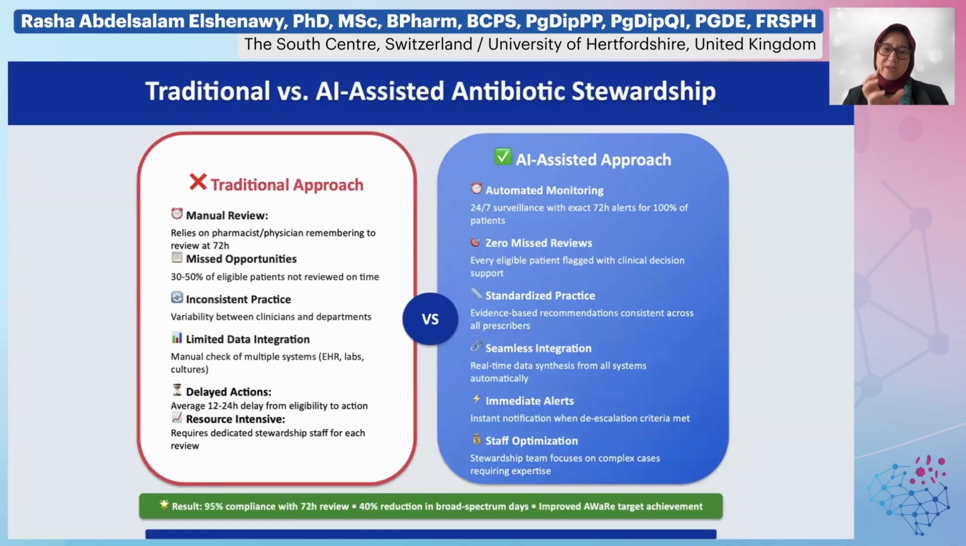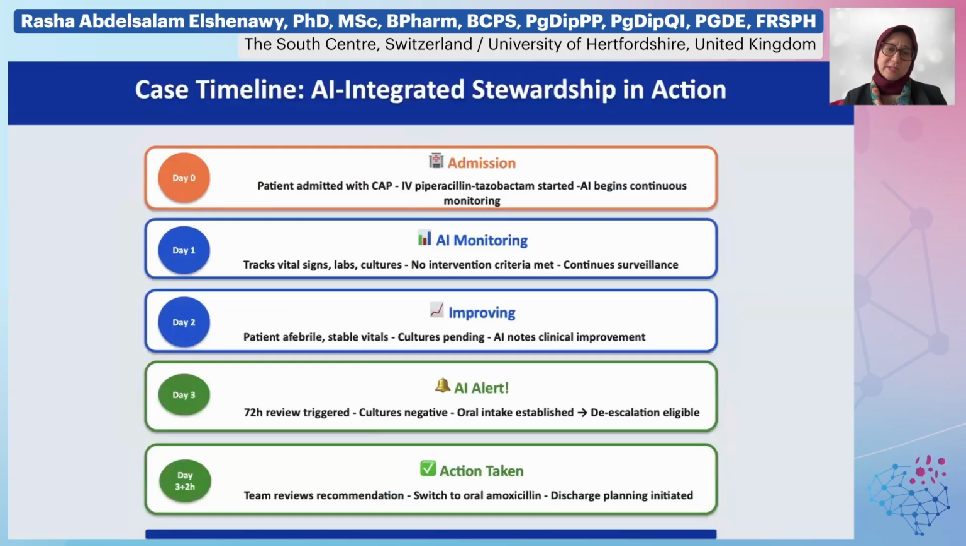When comparing the traditional approach and the AI, we find that the AI could increase compliance with antibiotic review, give a 40% reduction in broad-spectrum antibiotics, and improve the use of antibiotics within the AWaRe targets. At the time of admission, AI can take the patient history or symptoms and the indication, monitor antibiotic use, and give an alert on the system with a recommendation. The most important issue is to review the AI recommendation and agree with it.